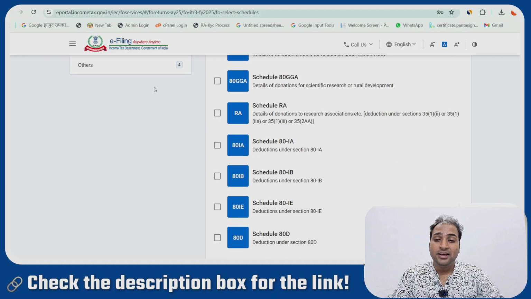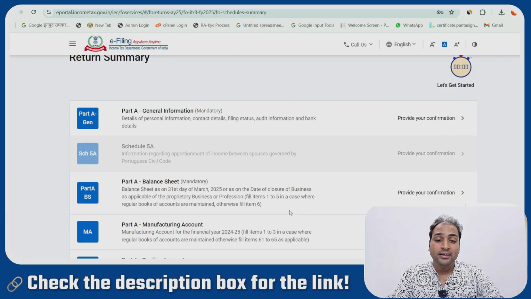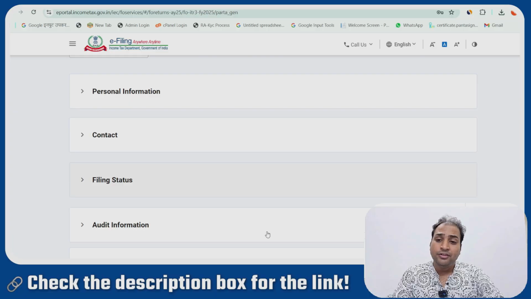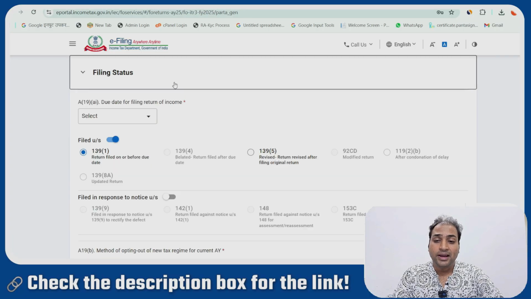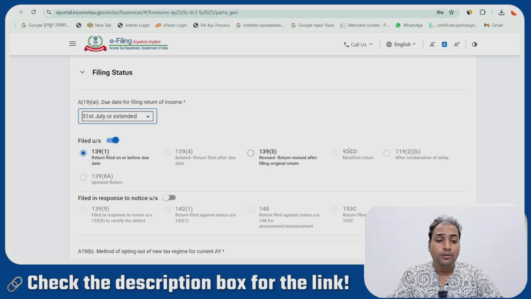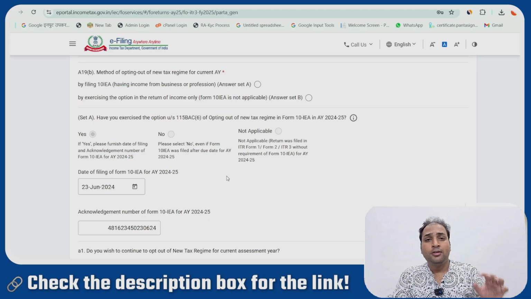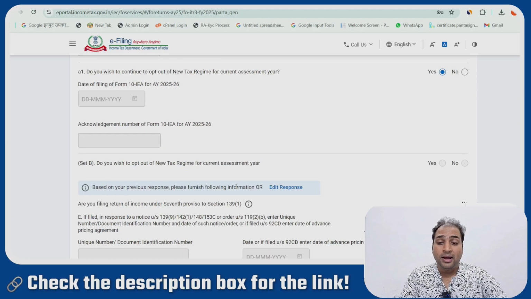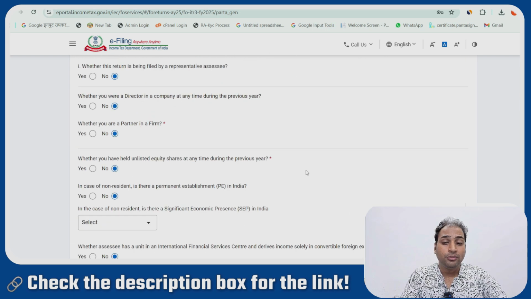We will select the deductions, taxations and the TDS, right? And there is a general information. We will fill in all the information related to the SSC, and we will select the filing status. If you want to go to the old regime, select file the Form 10-IE. So this is the normal form you will be filing as an ITR 3, right? The reason behind making this video is so you get to know the process of filing an ITR.